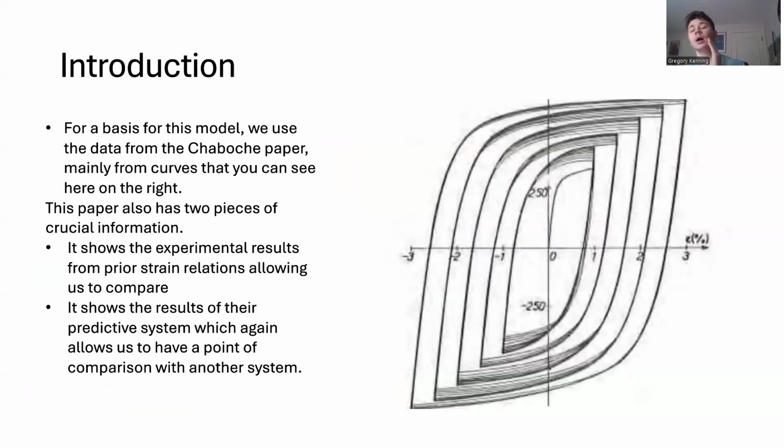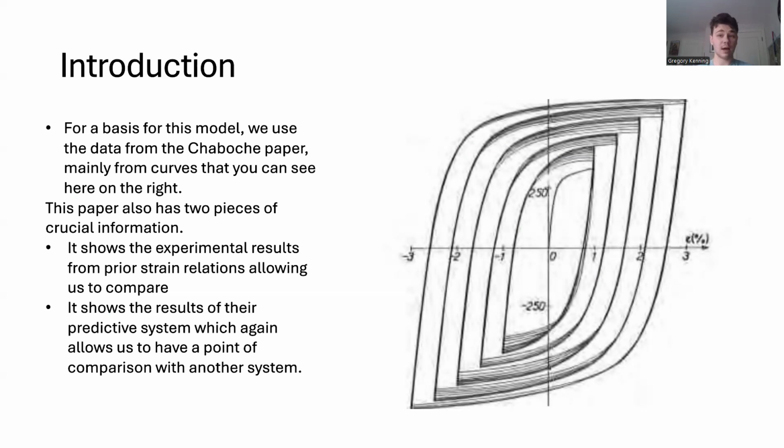As I was saying earlier, we use the Shabashh paper as a reference for a lot of our data here. We took most of our primary data from this graph in the Shabashh paper. This graph is the progressive strain of steel 316. It is from an untouched steel 316, so it's not affected by any kind of prior conditions. And this is what we use to train most of our models.